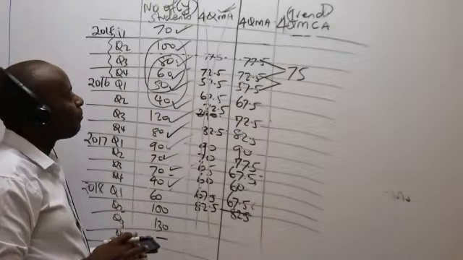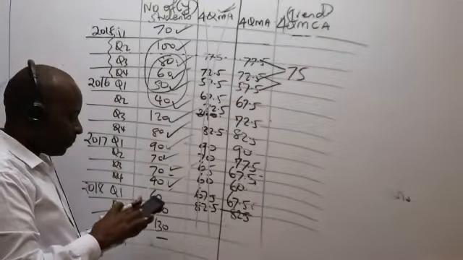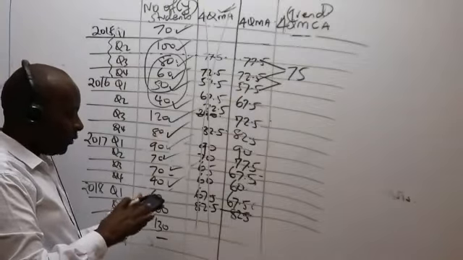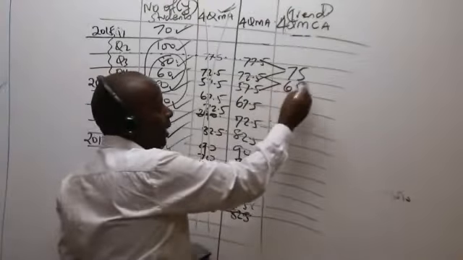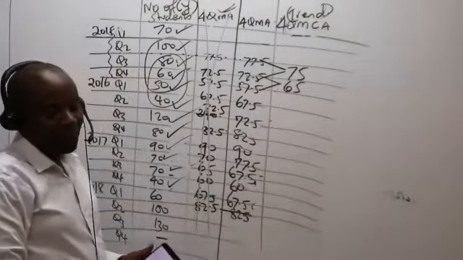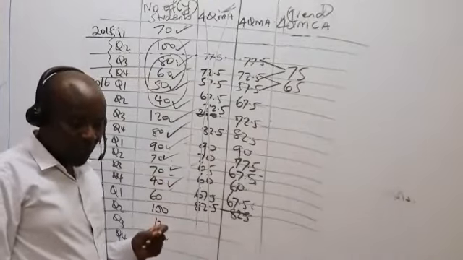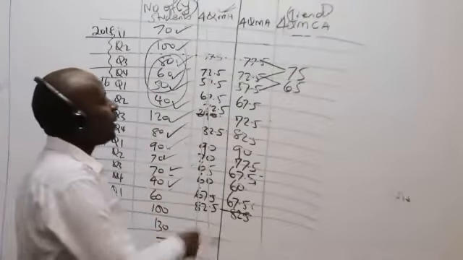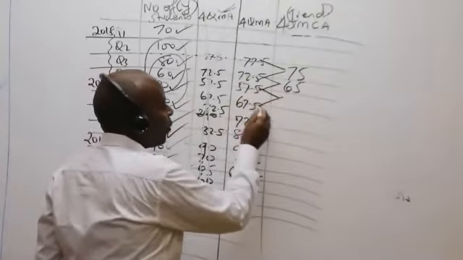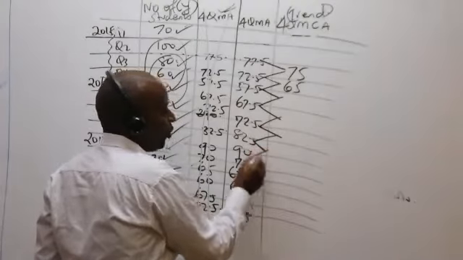72.5 plus 57.5, I divide this by 2. Please confirm my figures. Tell me whether these figures are correct. I'm now centering. How do we center? We are taking 2 at a time. Thank you very much. So please come and center them like that. You add and divide by 2.